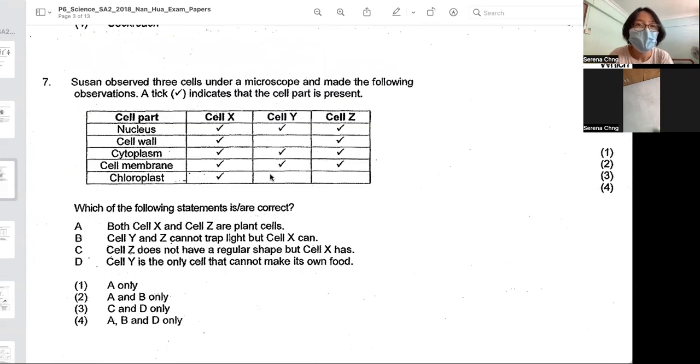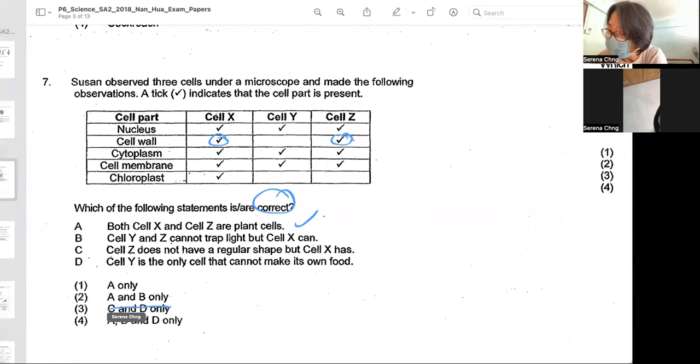Question 7. Susan observed 3 cells under a microscope and made the following observations. Which one of the following are correct? Both X and Z are plant cells. Let us see. To be a plant cell, they must have a cell wall. So, correct. So, without A, you cancel the option.